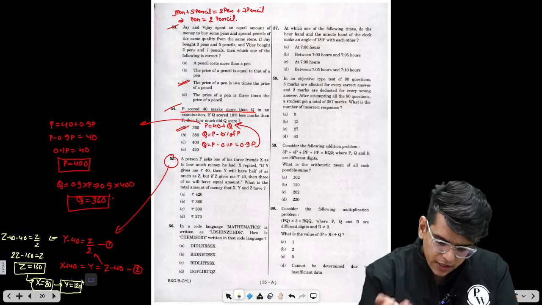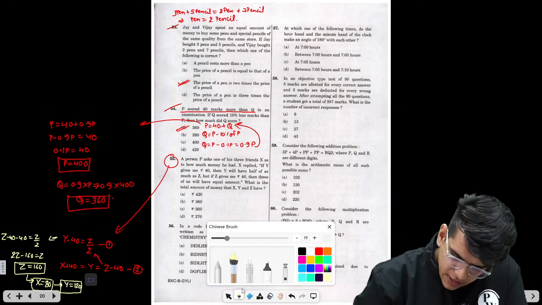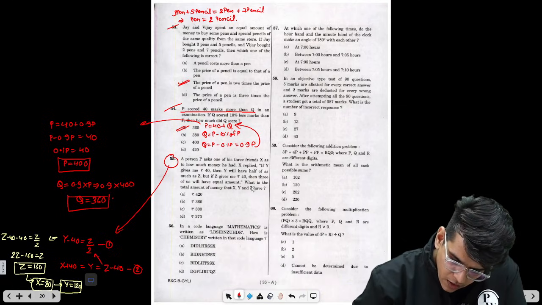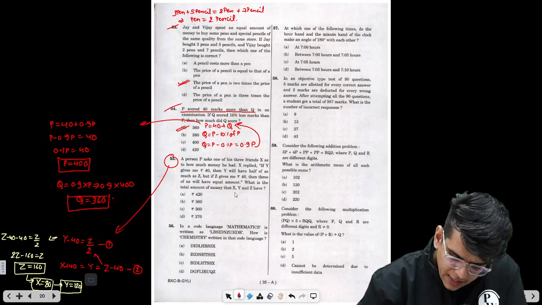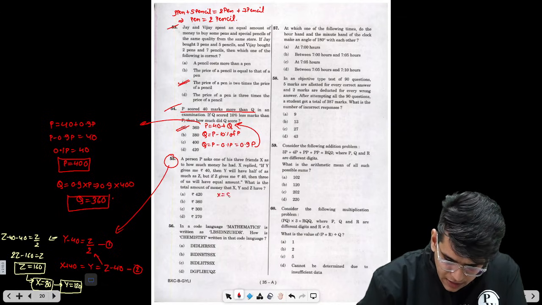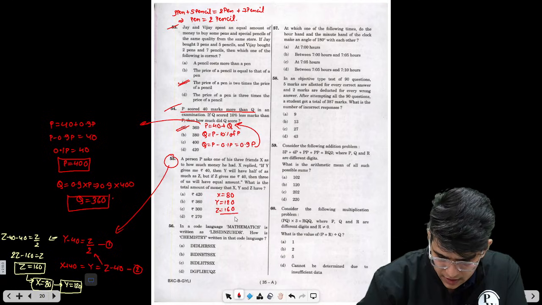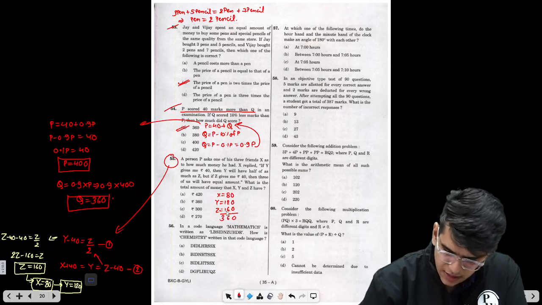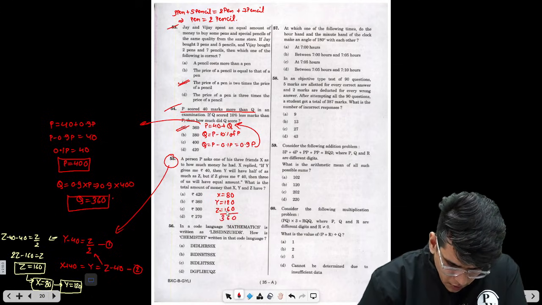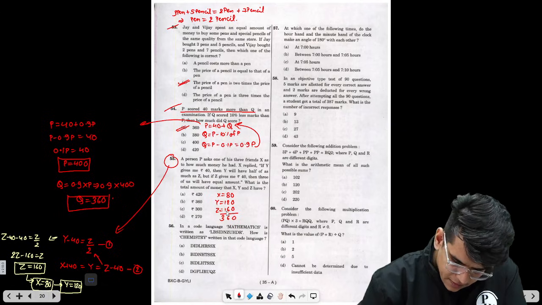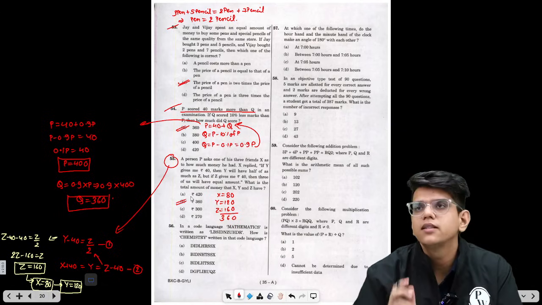Right? Now, what is the question asking you? The question is asking you, what is the total amount of money X, Y, Z have? That means X is 80, Y is 120, and Z is 160. We need to add these. So 6, 1, 360. So the total amount is nothing but 360. Option B is the answer.